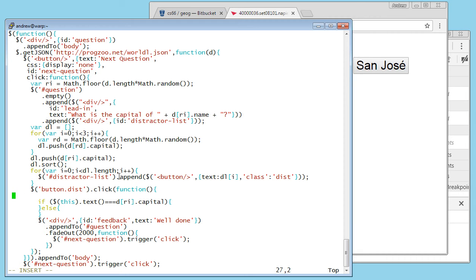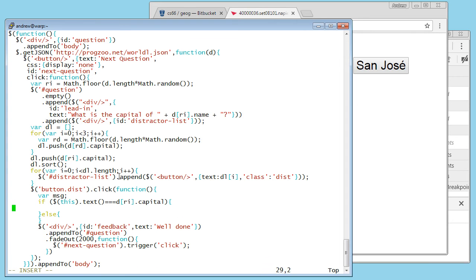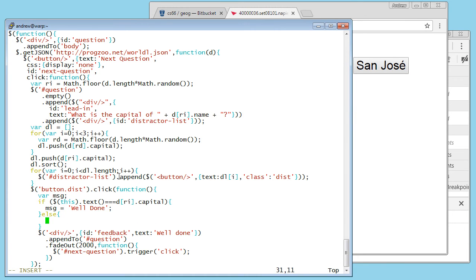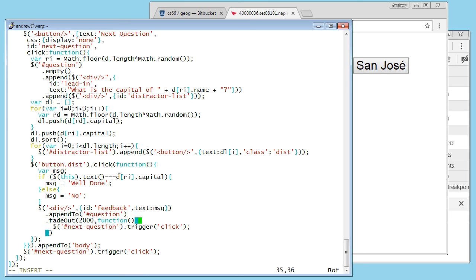Okay, so let's set up the var message equals, well, var message is nothing at all. And if you got it right, the message will be well done. And if you got it wrong, the message will be you dummy. Nope. Okay, and what we put in here will be MSG. Either way, that feedback will fade out and the next question will appear. Let's try that.